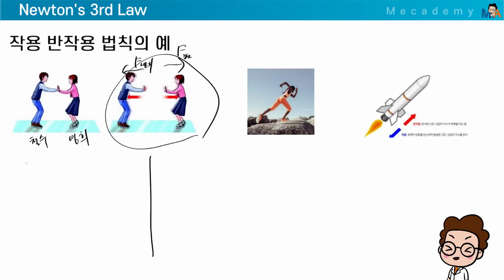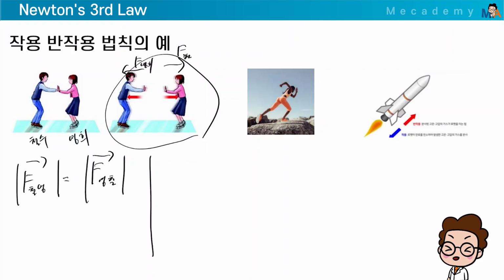If we were to draw it, here, F Cheol Young, the force Cheolsu exerts on Younghee and the force Younghee exerts on Cheolsu are equal in magnitude. Because the magnitudes are the same, when you take the absolute value, it represents the magnitude, right? The magnitude in the vector is the same, but the direction is opposite, so they move in opposite directions. But they can move at different speeds.